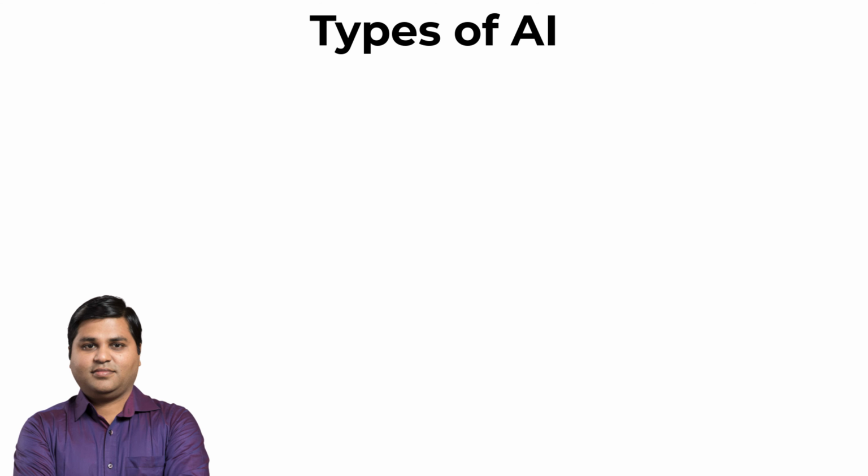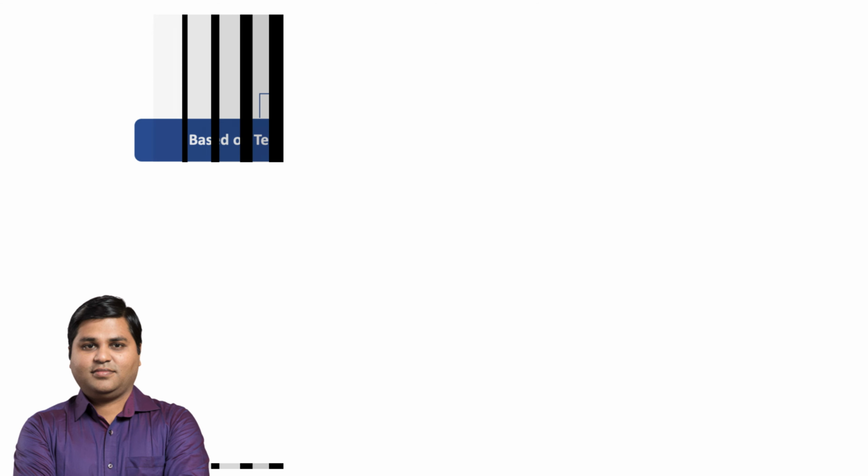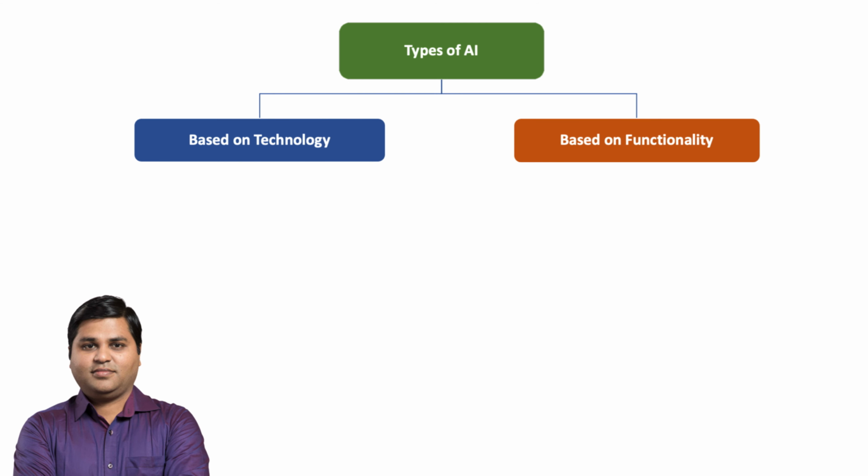Let's start by understanding how we classify artificial intelligence. There are two main factors based on which we categorize AI: technology and functionality. Technology refers to the specific tools and techniques that a system uses to perform tasks, while functionality refers to what tasks the system is designed to perform. By taking these factors into consideration, we can identify different types of AI that are used in various industries.